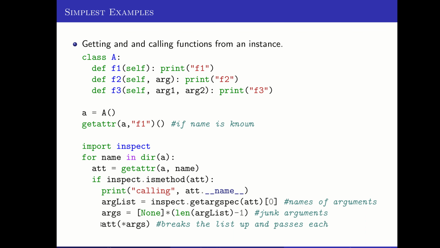And then I wanted to show you also, if I have a list of possible values that I want to feed in to a function, I can expand that list and make it the right number of arguments for the right set of arguments by putting a star there. That breaks the list up and passes each one as one of the arguments to my function. So ATT here is actually the function. It's a variable that holds that function, references that function. It also, again, could reference the variable that we're dealing with or whatever. And then down below, I can just call it like a function because it's a reference to that function.